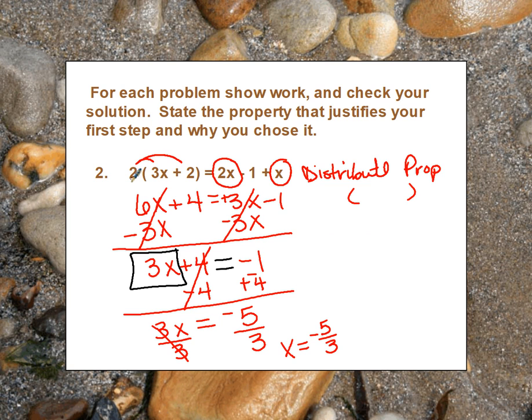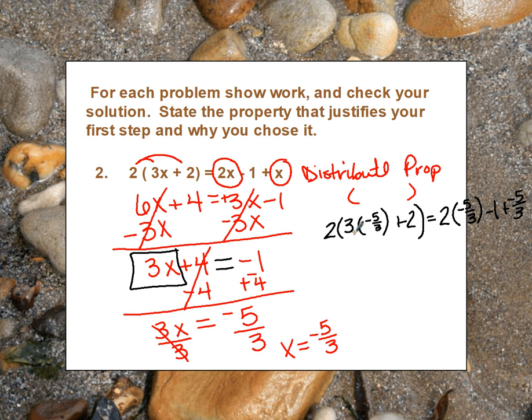All right, ready? I'm going to write 2 times my 3 times my negative 5/3 plus 2. And then on the other side, 2 times my negative 5/3 minus 1 plus my negative 5/3.